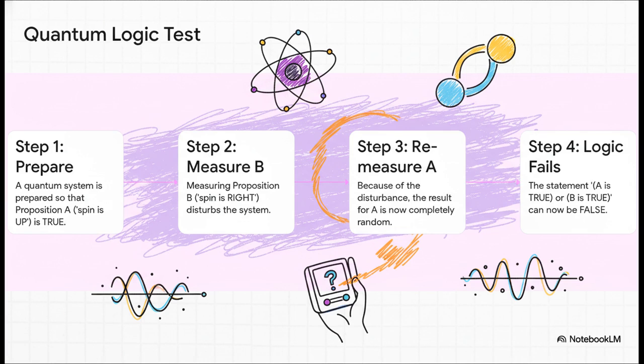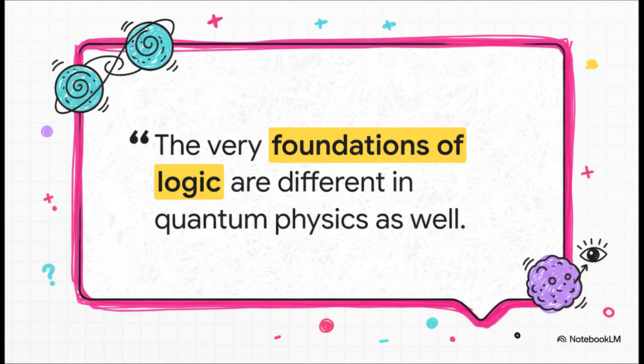So, just let that sink in. We started with A being true. We checked B, which was false, and now A is also false. All of a sudden, our rock-solid logical statement, A is true or B is true, is false. The logic we rely on just shattered. I mean, that result is just wild.